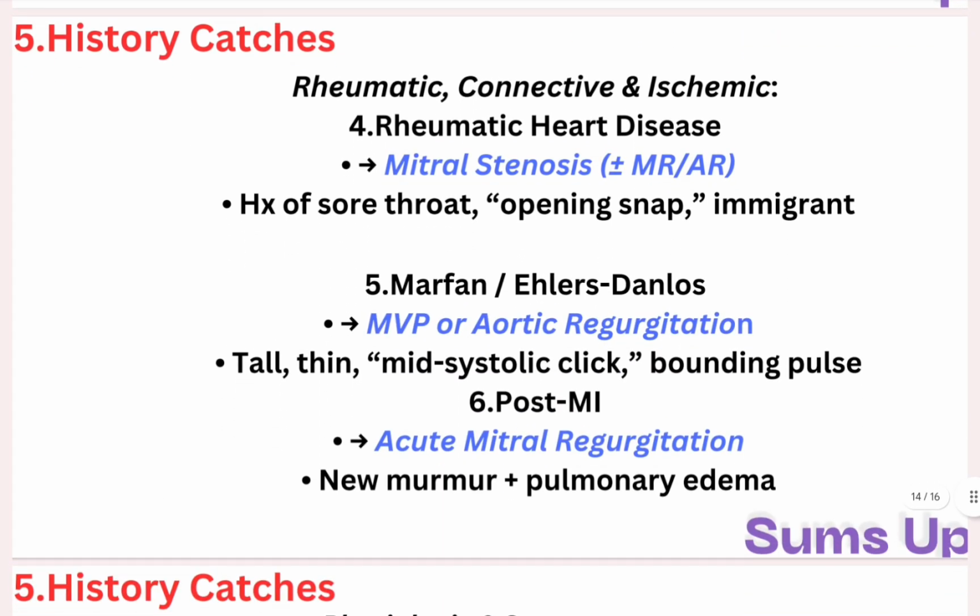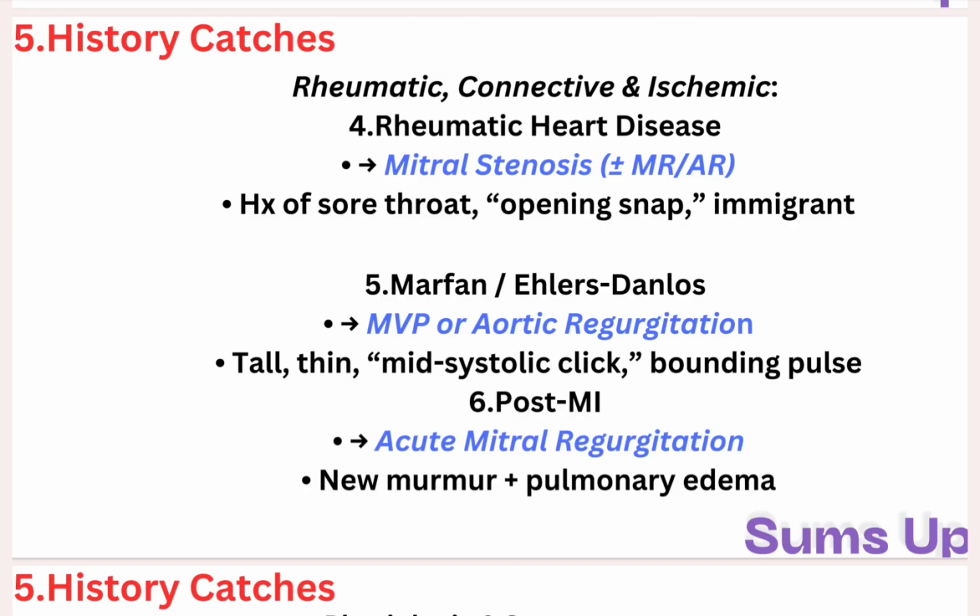Next up, rheumatic, connective, and ischemic. Rheumatic heart disease, mitral stenosis, most common cause. Rheumatic heart disease, mitral stenosis, history of sore throat, opening snap, immigrant. Whenever there is immigrant in the stem, the most likely murmur or pathology is mitral stenosis.